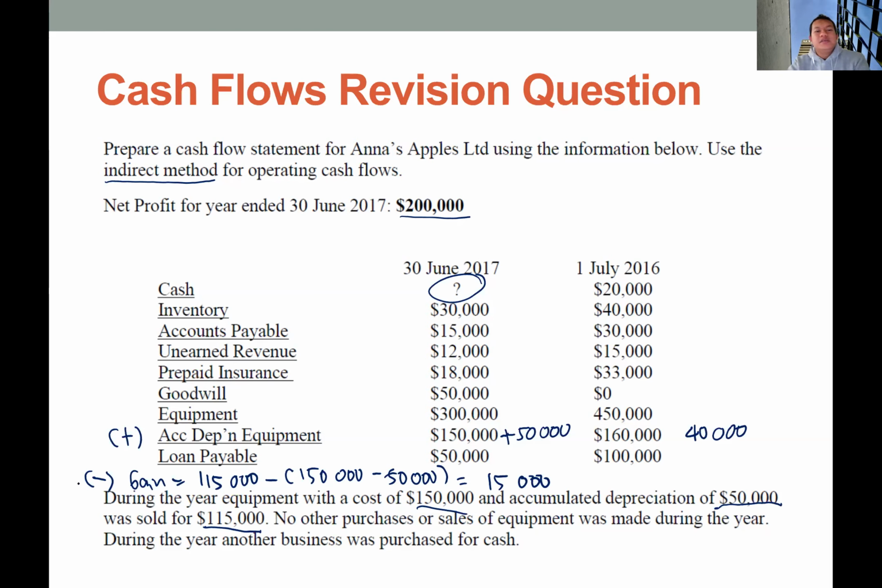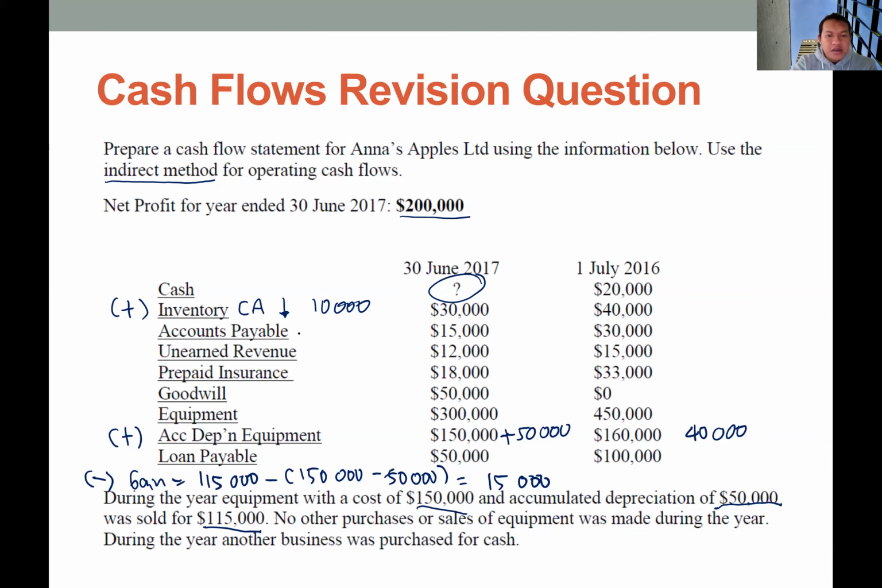Okay. Next, we identify what happened with the current asset and current liabilities. Okay. So first, we have inventory, which is current asset. You can see that the balance is declining. So declining balance of inventory means the company is selling the inventory for cash. So we have 10,000 should be an addition to the operating cash flow.